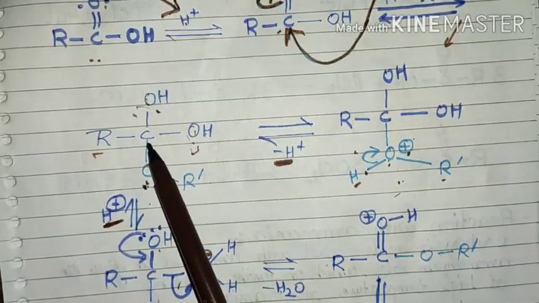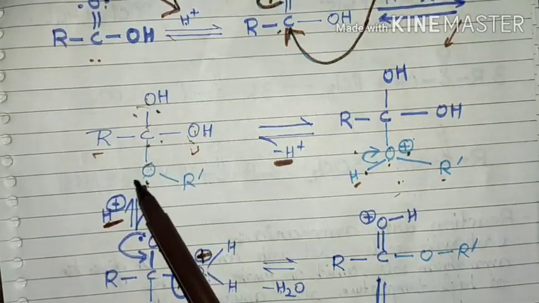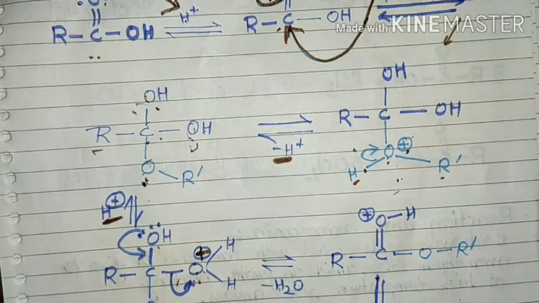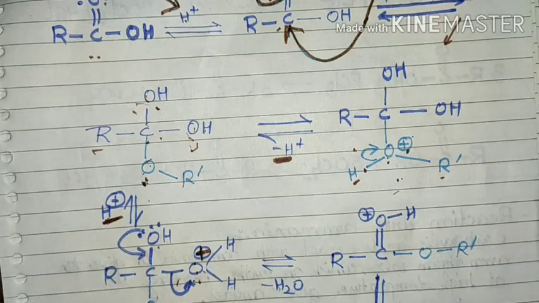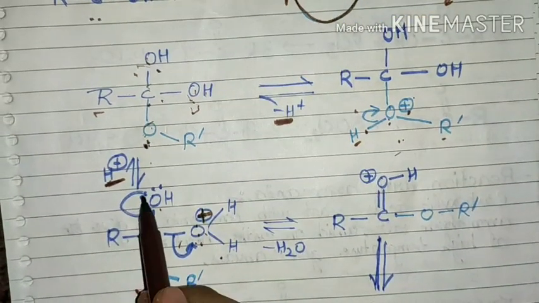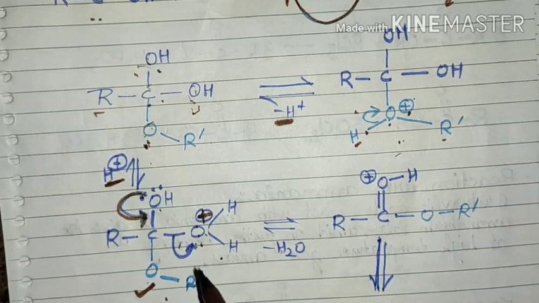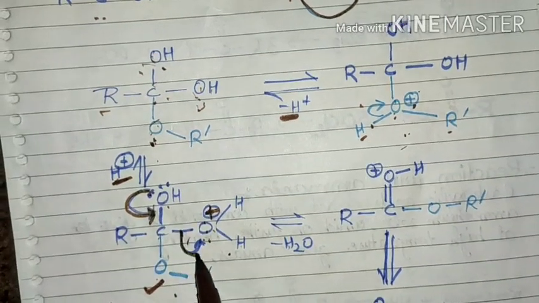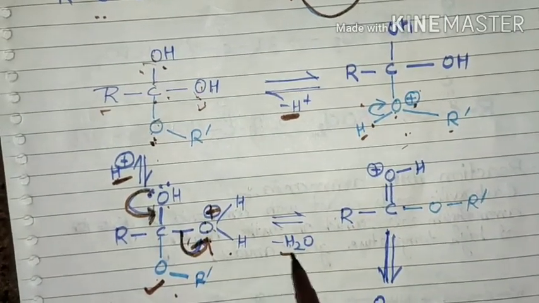Because the carbon is joined with 3 oxygen atoms, which means the polarity of this system is very high. So for stabilization, it removes one of the groups. As the protonation occurs at this oxygen, the lone pair delocalizes here to make a carbon-oxygen double bond, and this molecule leaves as a water molecule.